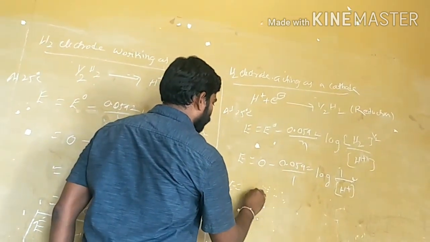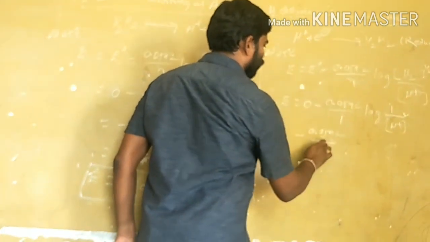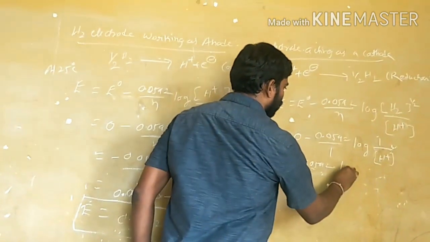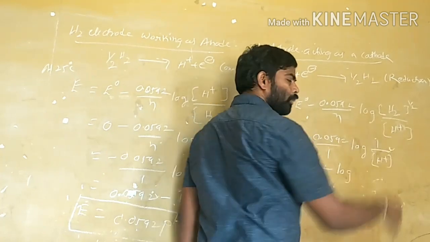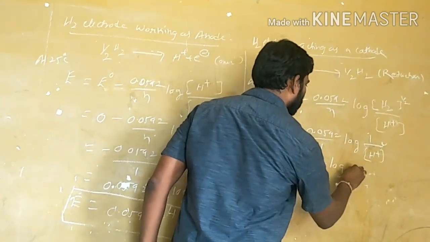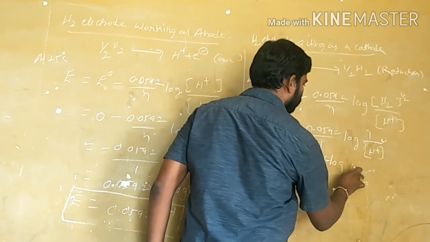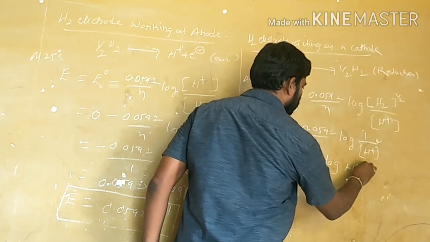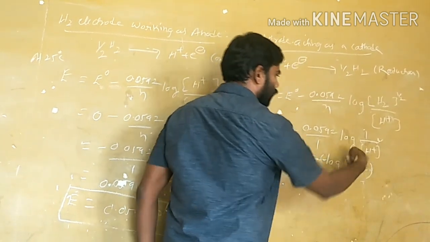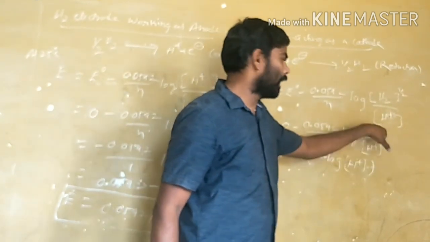E is equal to minus 0.0592 log of 1 by H plus. I am taking H plus into the numerator, so a minus sign goes with it, becoming H plus to the power minus 1.